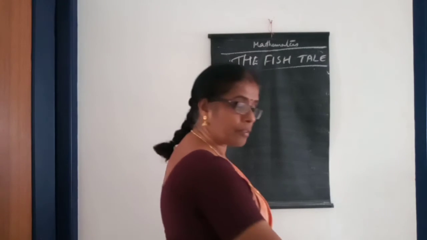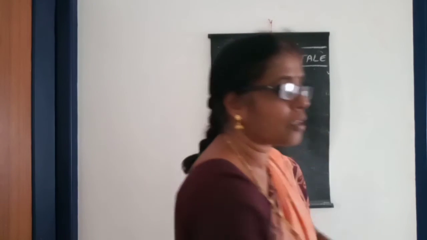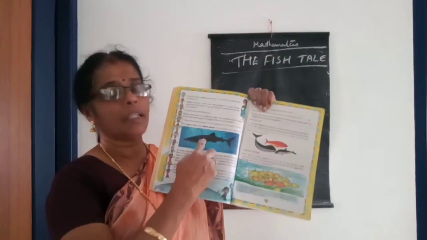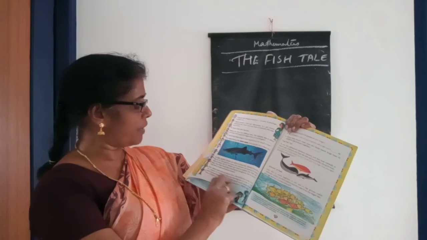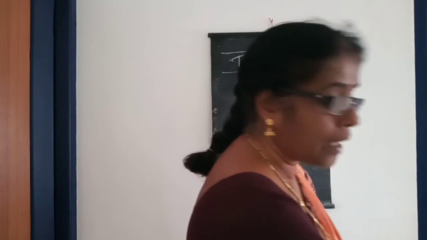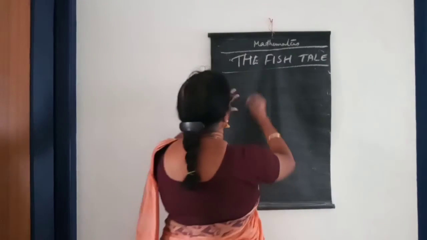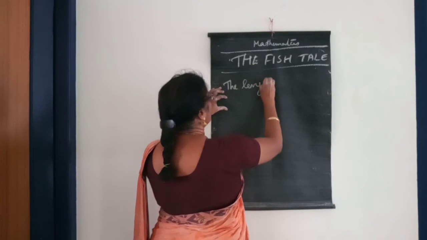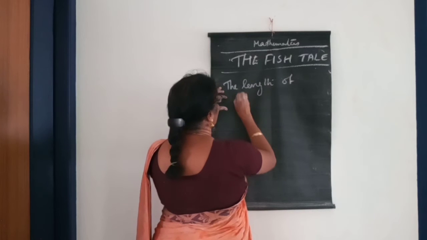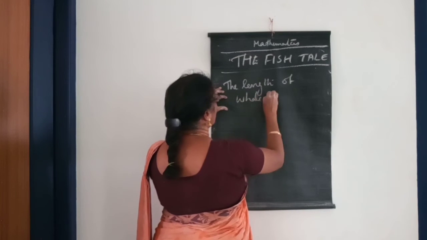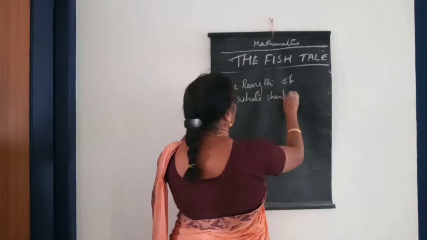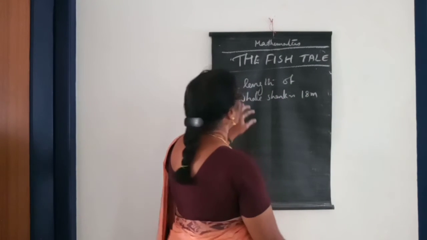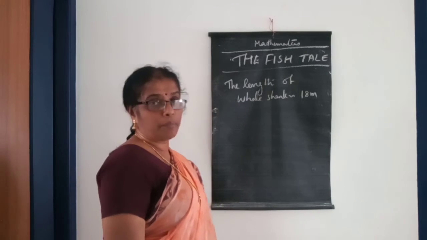Look here children, this one is the picture of whale shark, and here it tells that one whale shark is as long as 18 meter. The length of whale shark is 18 meter.